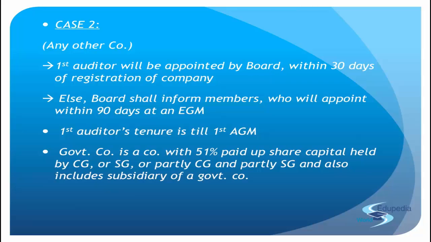So when you see that a state corporation is holding the shares, an insurance company is holding the shares, a bank is holding the shares and so on, you may think that, okay, this is leading to the government companies where the states and all have their shares, right? But if you look at the total stake, a government company is a government company only when 51% of the stakes are held by the central or the state government or a combination, right? But in this scenario, you do not find that percentage existing. If it does, yes, you will have to consider it in section 139 subsection 7. Otherwise, in this scenario, you will only consider it in section 139 subsection 6 and nothing beyond that, right?